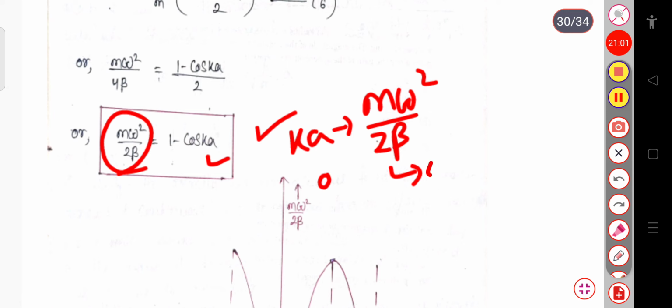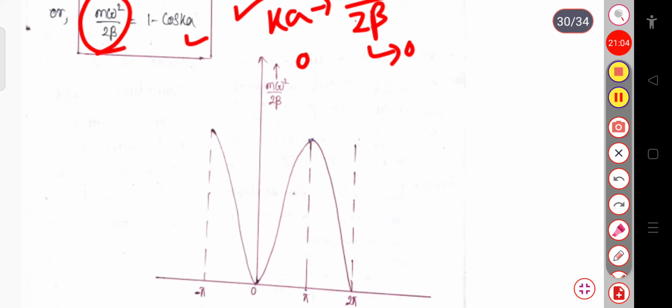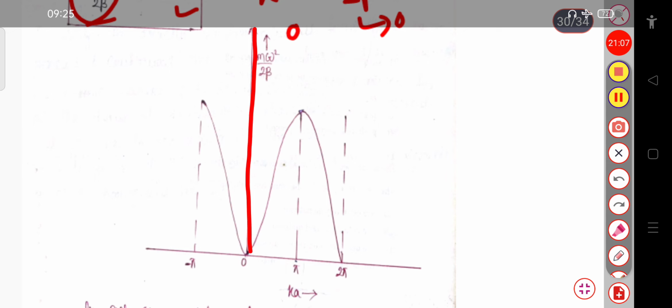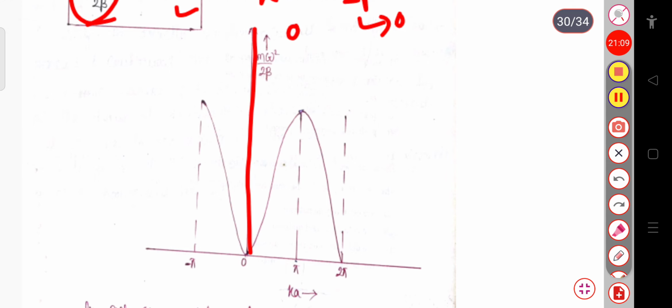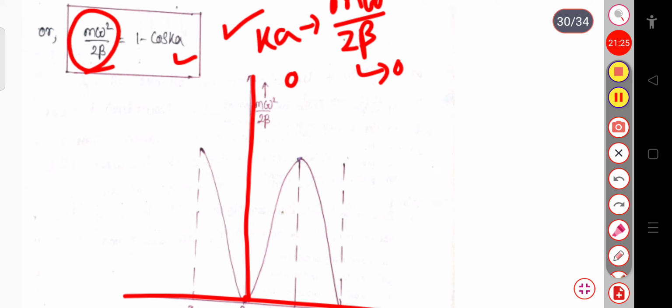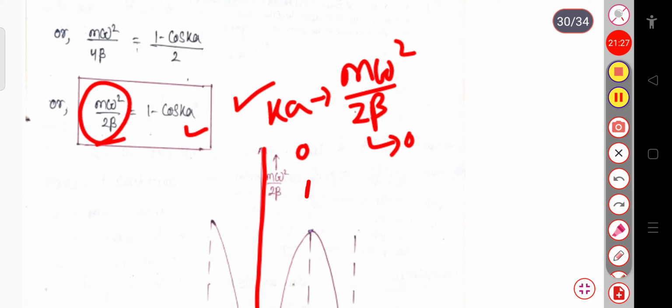Now you can see in this graph, suppose this vertical axis is m omega square by 2 beta and this horizontal axis is ka. So if you put the value of ka equal to 0, the value will be 0. And again if you put the value ka equal to pi, then cos pi is minus 1.